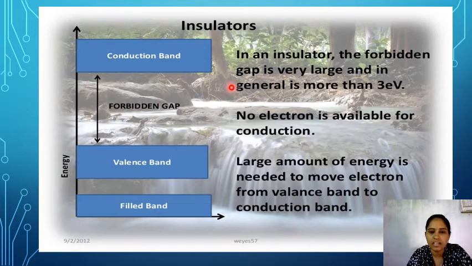And the next one is insulators. In insulators, there is a large forbidden gap between the conduction band and valency band. Okay, this is the valency band and this is the conduction band. Here there is a large gap between them. So electrons cannot move from the valency band to the conduction band. For electrons to move, they need a high amount of energy, almost 3 electron volts or more than 3 electron volts. Generally, this is not possible. That's why insulators cannot carry the current.